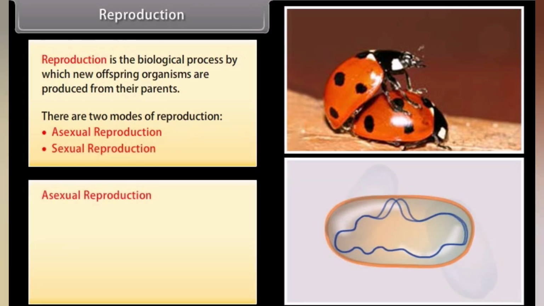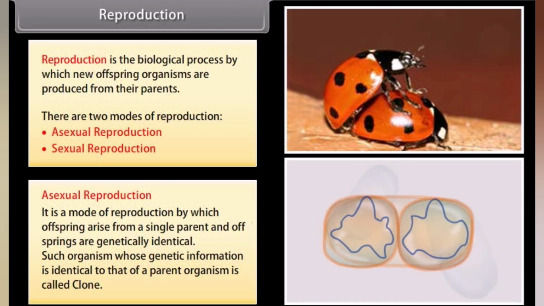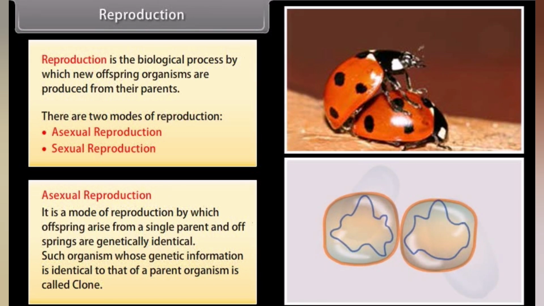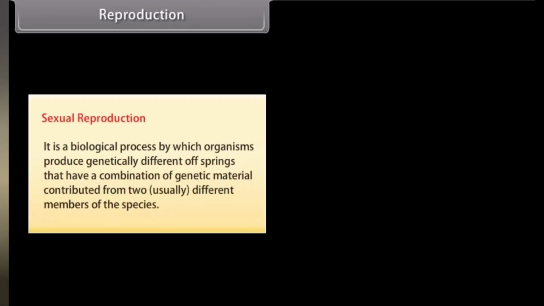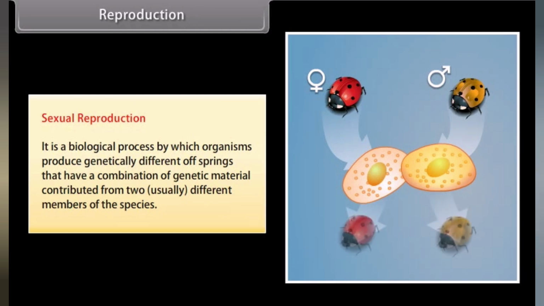Asexual reproduction. It is the mode of reproduction by which offspring arises from a single parent and offsprings are genetically identical. Such organisms whose genetic information is identical to that of a parent organism is called clone. Sexual reproduction. It is the biological process by which organisms produce genetically different offsprings that have a combination of genetic material contributed from two usually different members of the species.